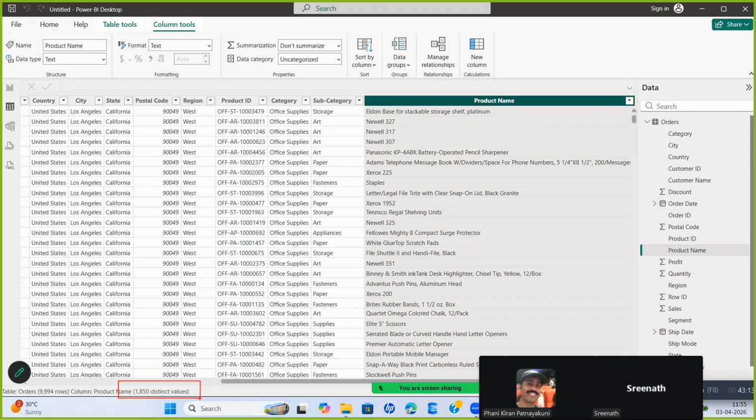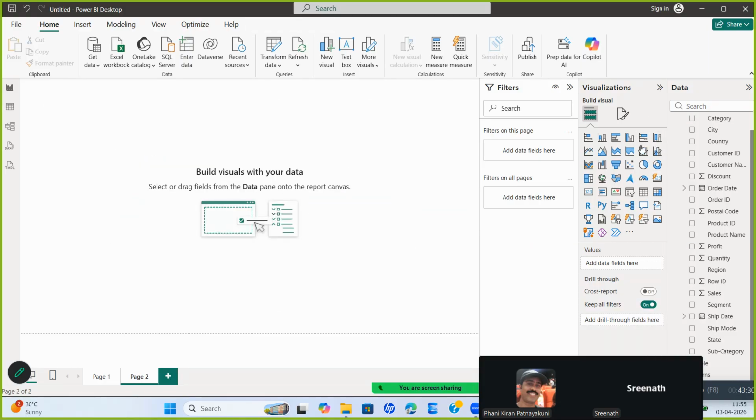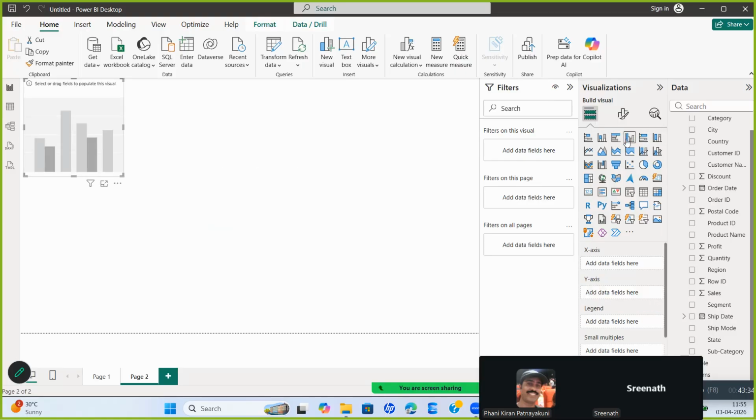1850. So the data has 10,000 data, 1900 distinct values. So how would you do an analysis for so much of data? Correct? Now you see the beauty of Power BI. I'll take one more page here, and I'll take this visual. Or maybe this visual. Okay? I'll take one visual.